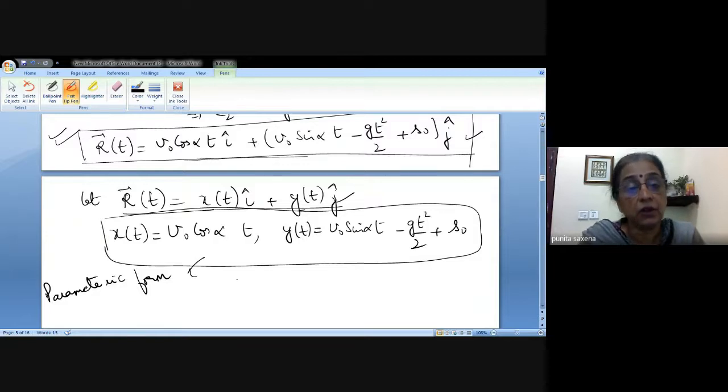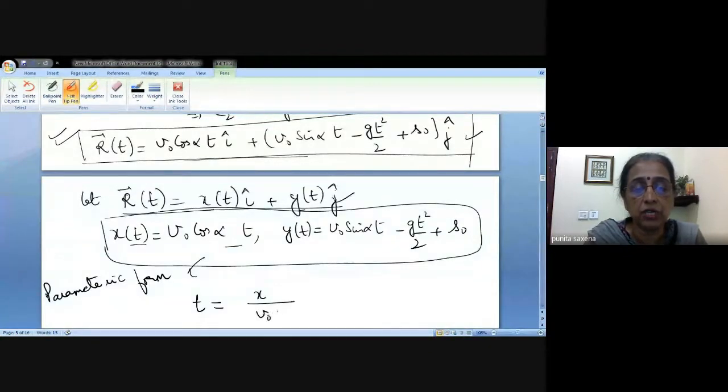And not just this, we can find the Cartesian equation also. See, your x(t) is this. So if we eliminate t, basically, what do you get for t from here? x upon V naught cos alpha.